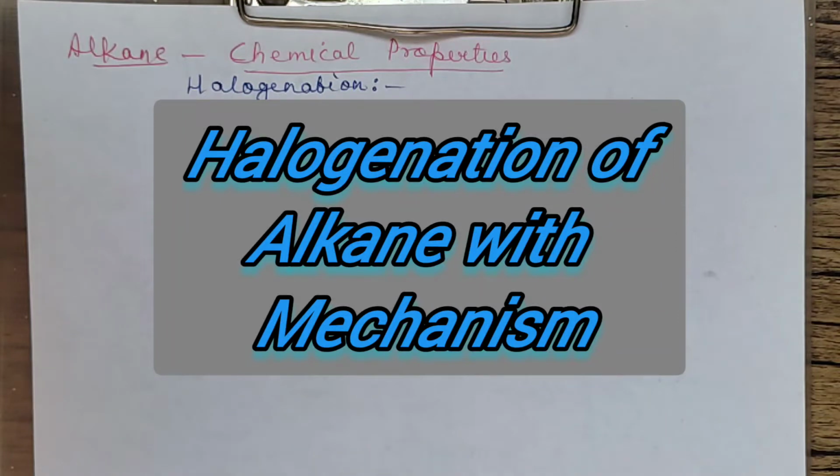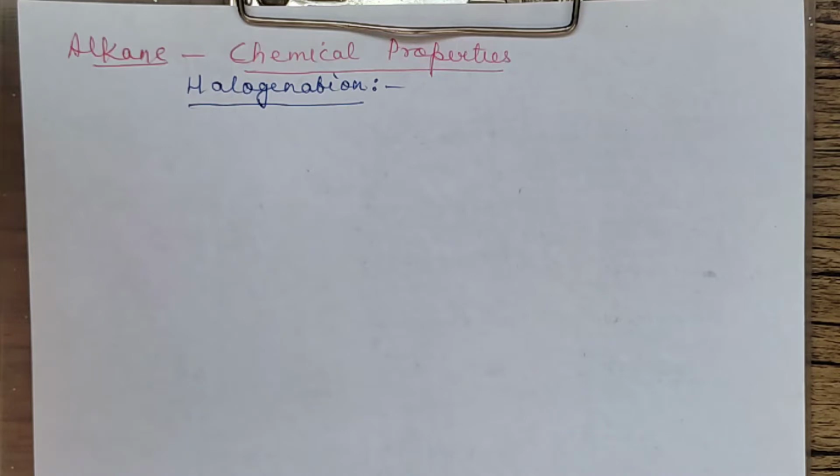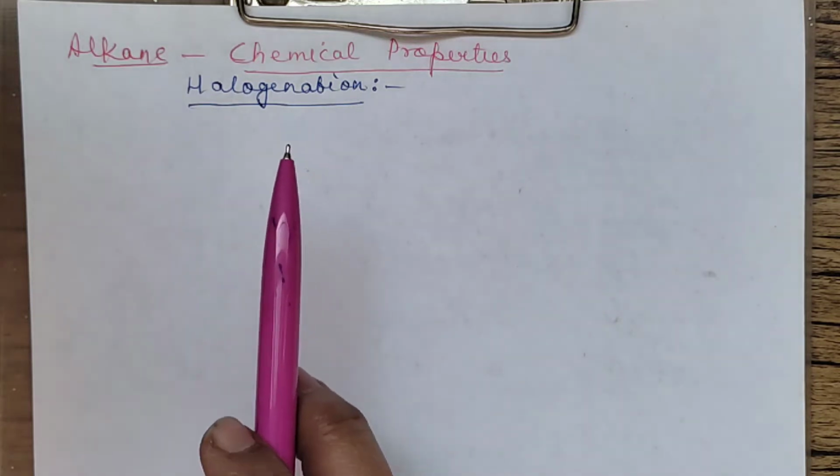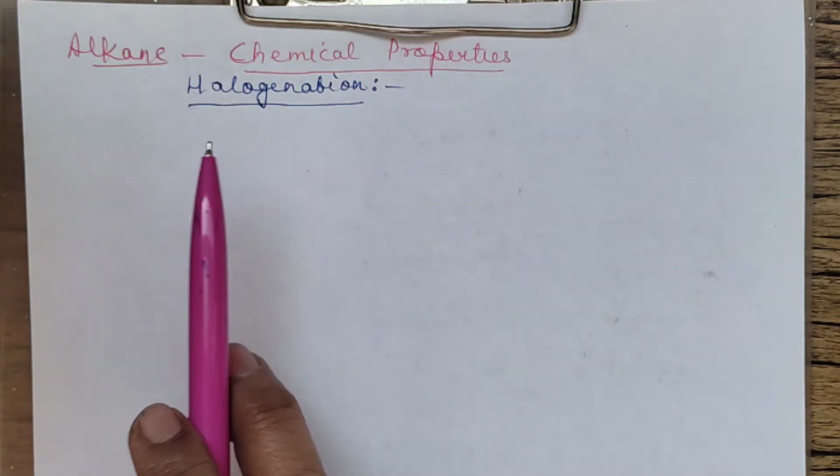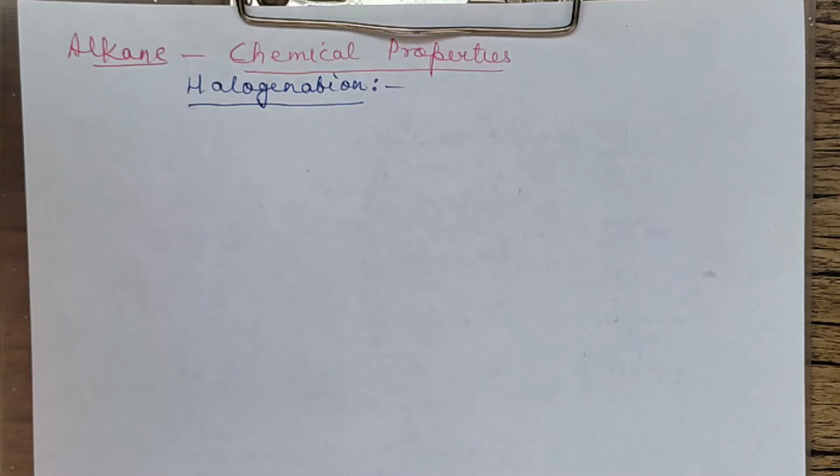Good morning, children. We are on to the next lecture on alkanes, and in today's lecture we will be discussing one of the chemical properties, that is halogenation. I've already posted preparations of alkanes and all the general organic chemistry including nomenclature, isomerism, all kinds of effects. Okay, so please watch those lectures also, right? So we begin with halogenation.